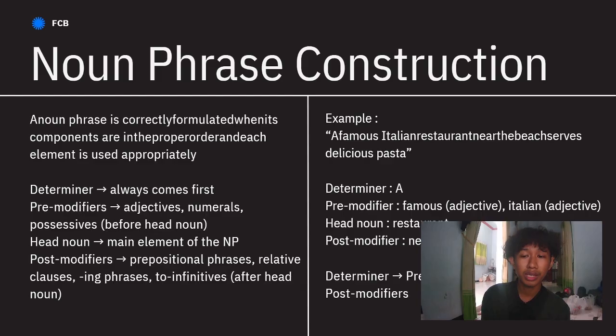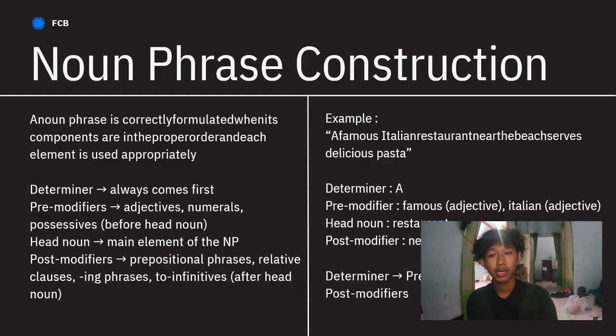Next, pre-modifier as adjective, numerals, and possessive. It is placed before the head noun. Next is the head noun, of course the object, the main element of the noun phrase. Post modifier, prepositional phrase, relative clause, -ing phrase, infinitive after the head noun to explain the head noun.